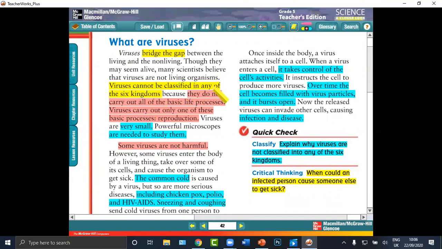Viruses cannot be classified in any of the six kingdoms. What are the reasons? The reasons are in the red section. They don't carry out all of the basic life processes. Viruses carry out only reproduction.